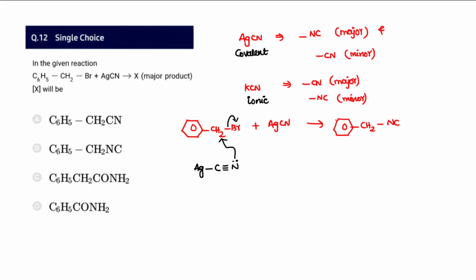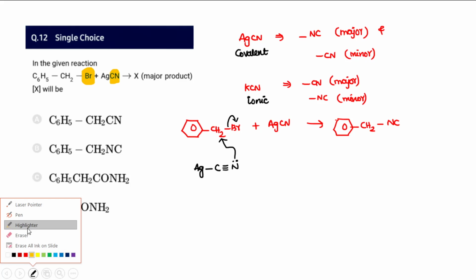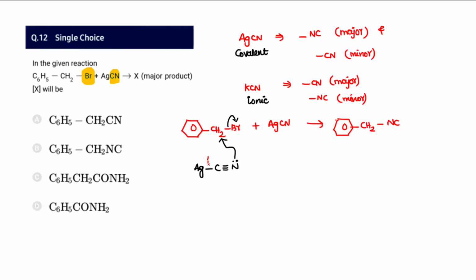And in the given reactions, C6H5CH2Br with AgCN. Remember, AgCN is a covalent compound. Since it is a covalent compound, the Ag and the CN over here, this bond breakage is difficult. So it is strongly bonded. So nitrogen only is free to attack the electrophile. When Br minus goes, the CH2 will get a positive charge. Benzyl carbocation is somewhat more stable, but still this reaction will proceed in the medium.